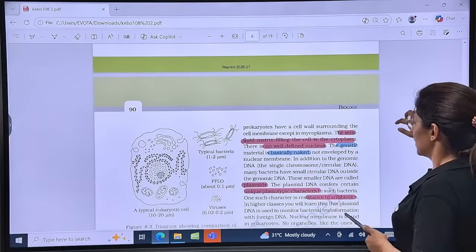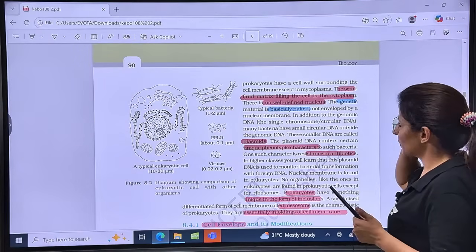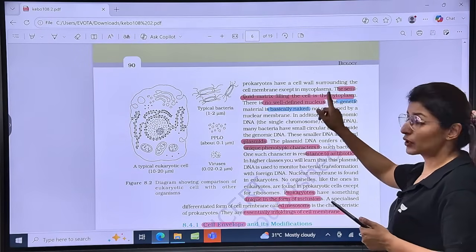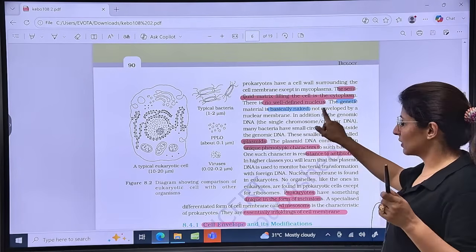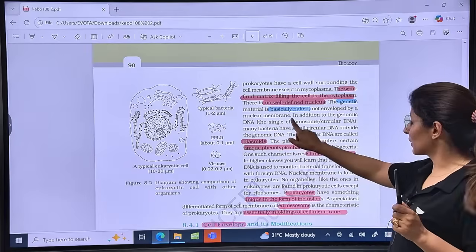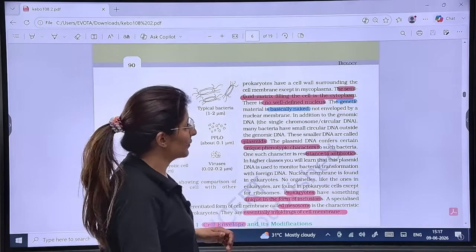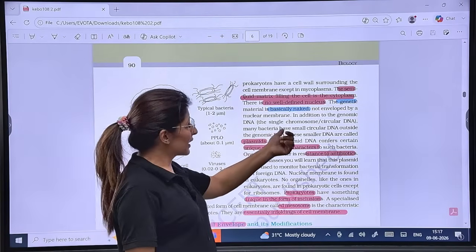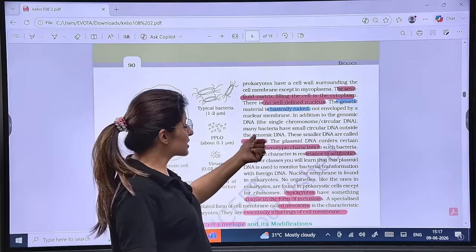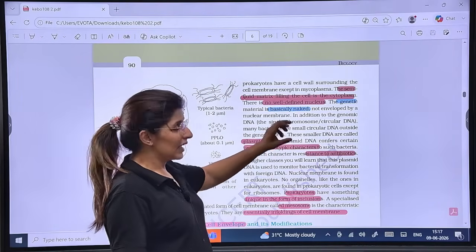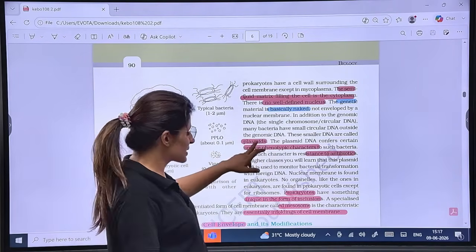Now see, the semi-fluid matrix that fills a cell is cytoplasm, with no well-defined nucleus. We are talking about prokaryotes. Genetic material is basically naked. Why? Because of no nuclear membrane. In addition to the genomic DNA, many bacteria have small circular DNA outside the genomic DNA, and this extra genomic material is known as plasmid.